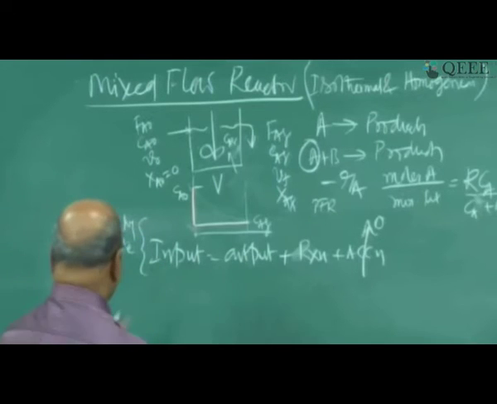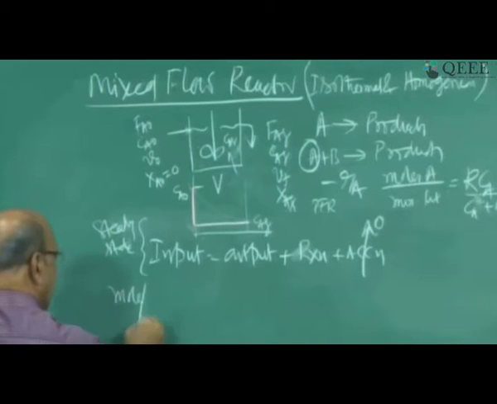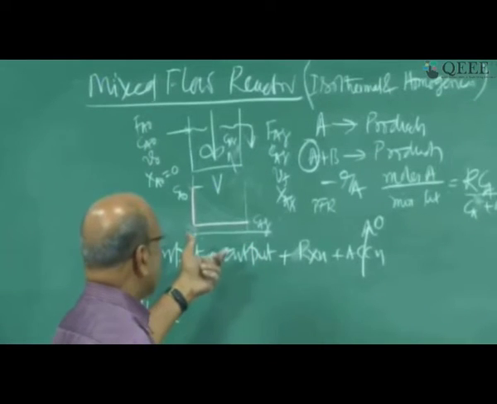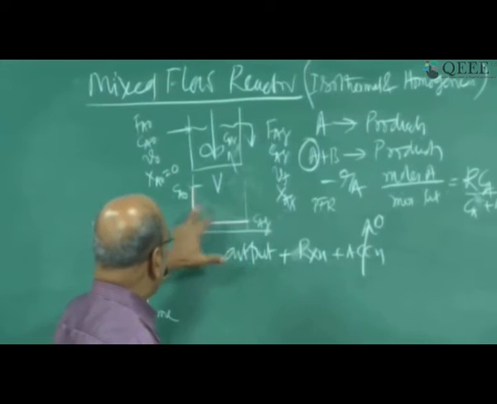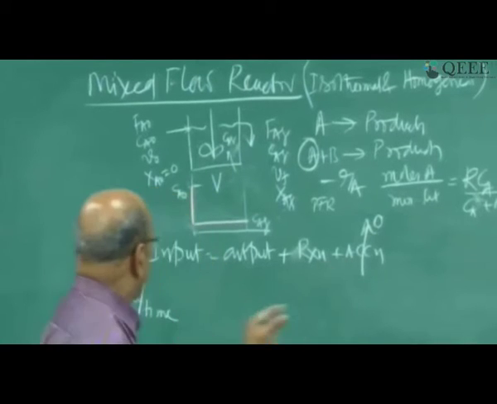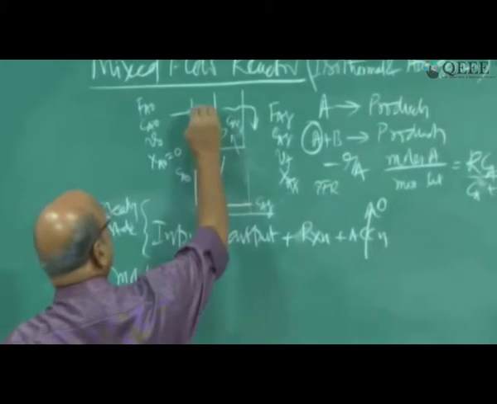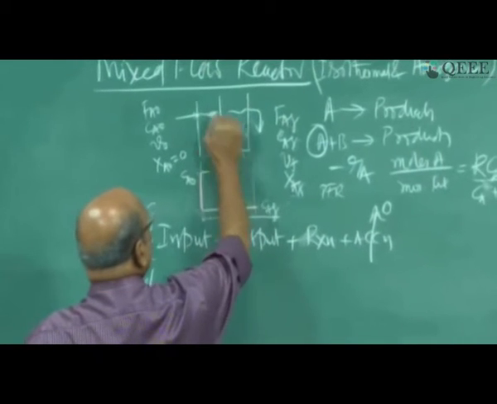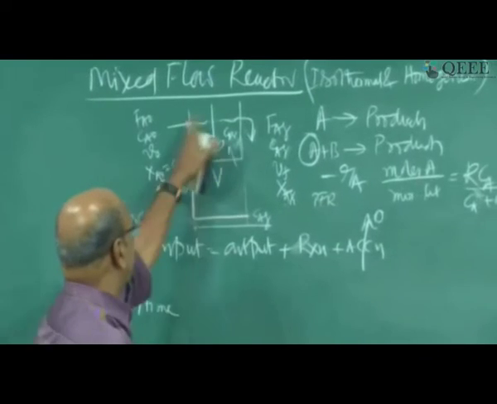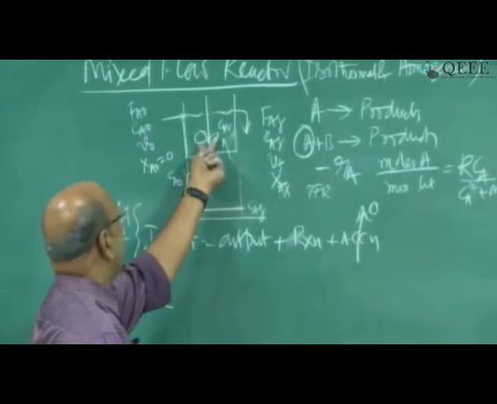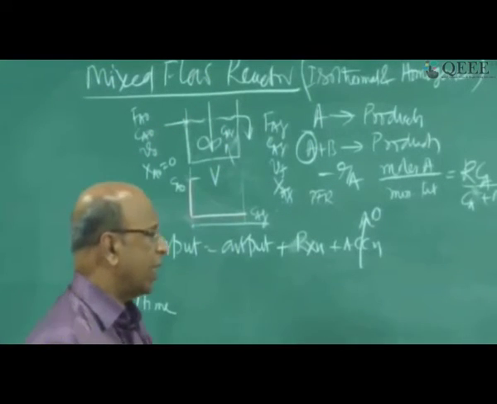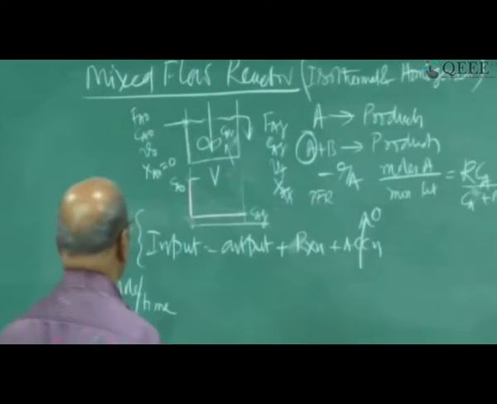Okay, good. Again I am balancing moles per time. But here, what is my control volume? That is called control volume. When you have change along the length of the reactor, my control volume is a small element. Here I don't have any change except at this end and this end, because in the entire reactor we have only one concentration, there is no change. One temperature, there is no change. I cannot take an element here and write the material balance, because everywhere same Ca, everywhere same T. So I can't write any energy balance or any material balance.